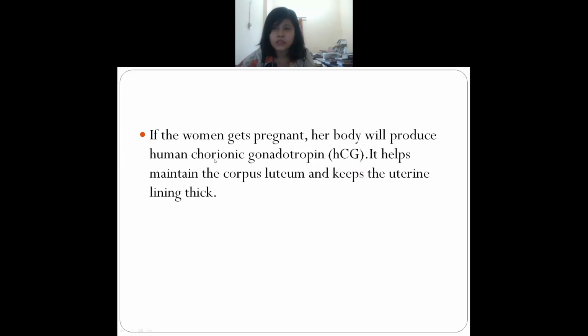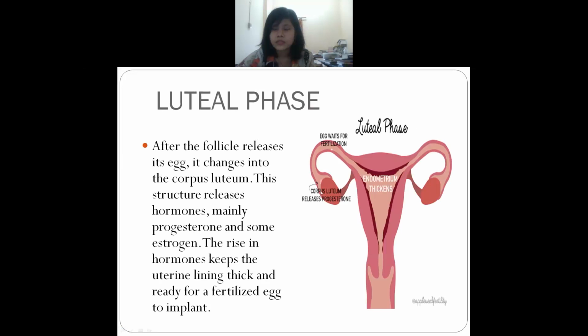What is the function of this HCG? It will help in maintaining the corpus luteum and keeps the uterine lining thick.